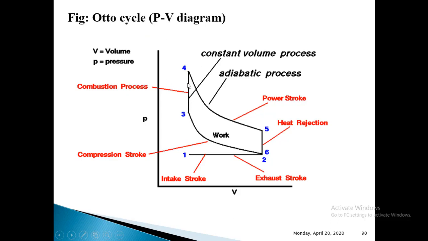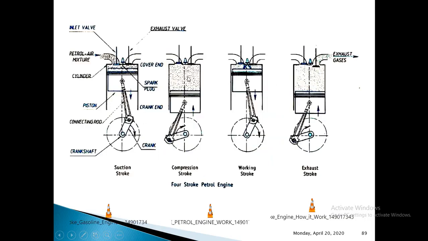You can see there the volume corresponding to 0.3 and 0.4 is the same on this x-axis. So it's a constant volume process. We have represented here a constant volume process, and even on this side we have shown this as the combustion process. So the combustion will be taking place at constant volume. That is shown by a vertical line 3-4 on the PV diagram.